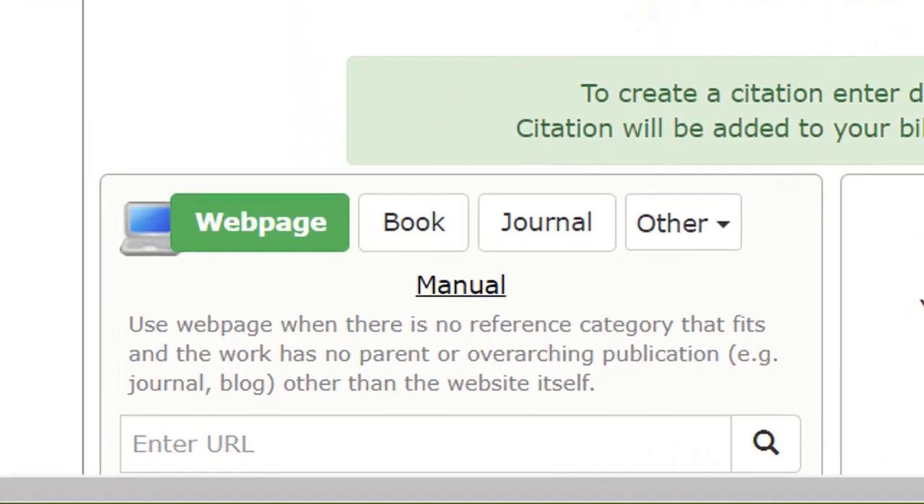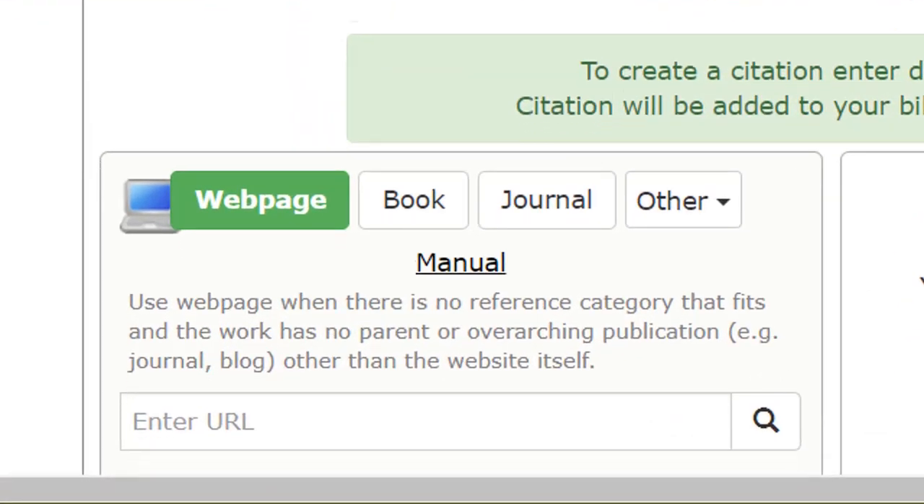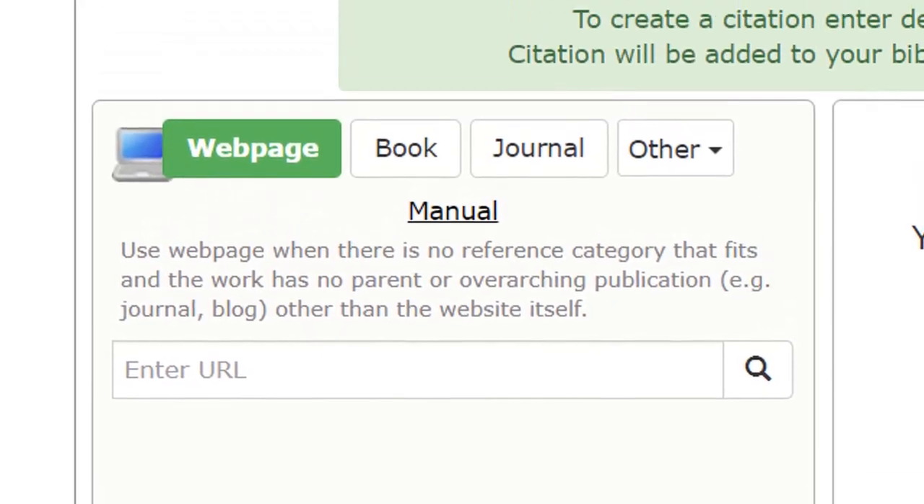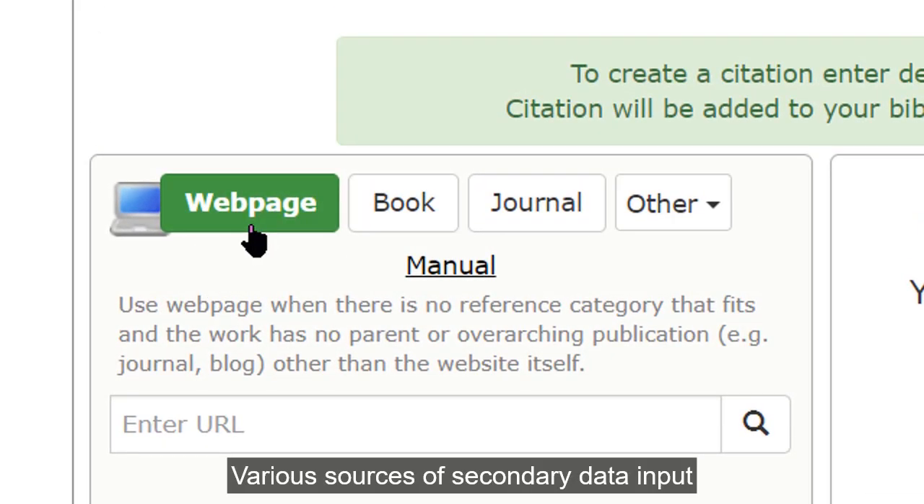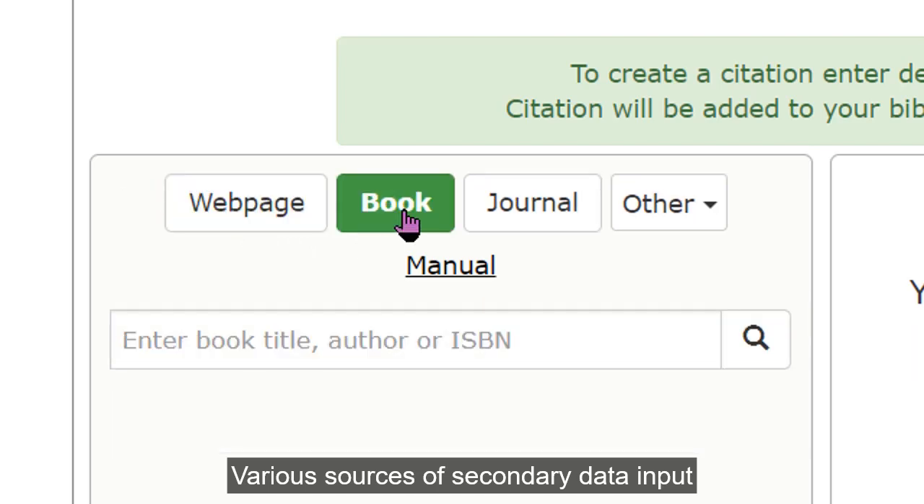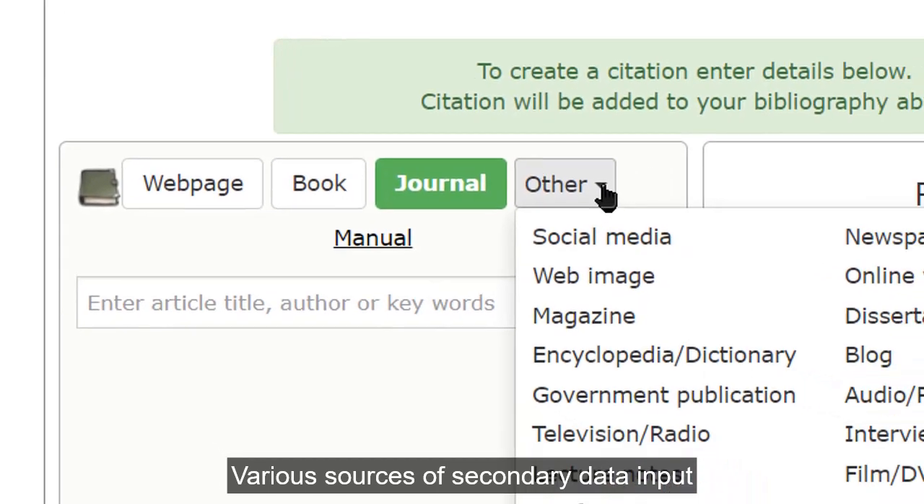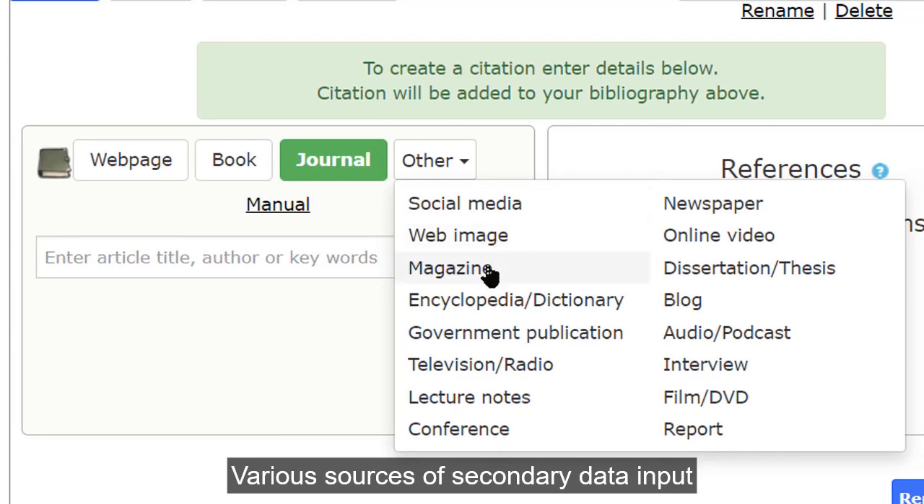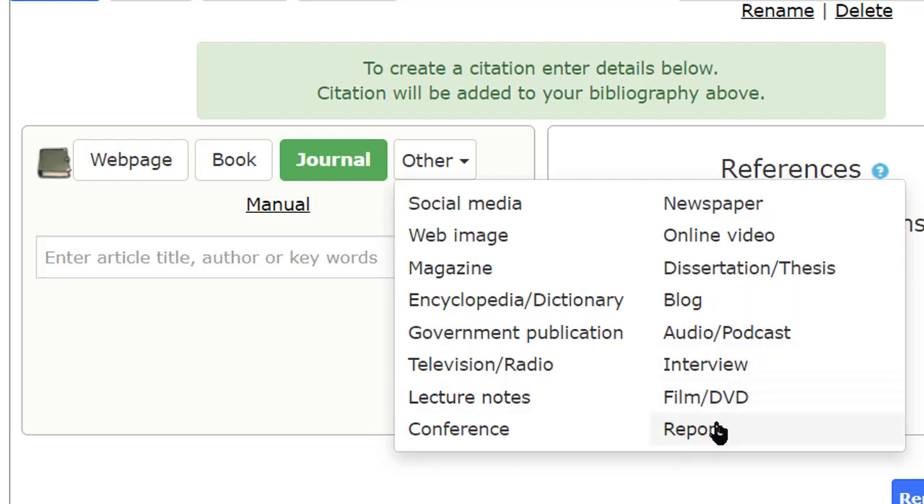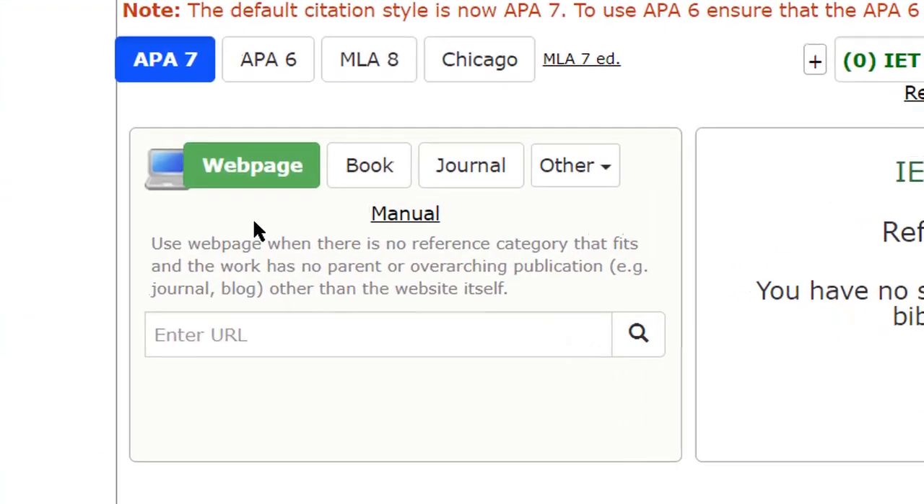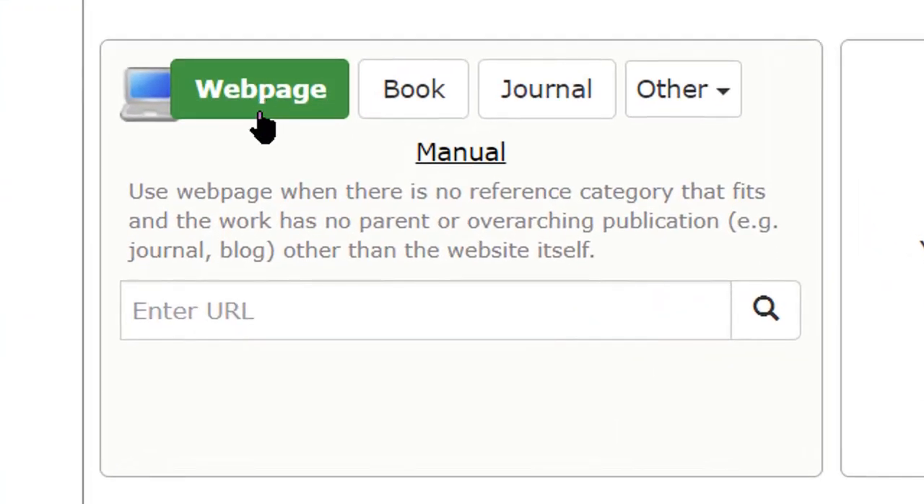The next important aspect is that we can create bibliography in various categories such as web page, books, journals, and other sources such as social media, web image, magazine, encyclopedia, government publication. Altogether, there are 19 sources for creating bibliography. You can choose any one of these according to the type of source that you are using. Now, let us see how to insert the citation of a web page.